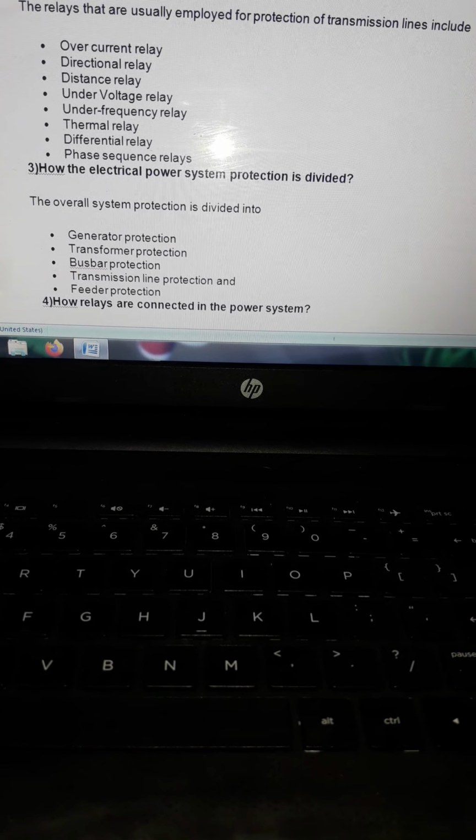The next question is, how is the electrical power system protection divided? The overall system protection is divided into various parts. Among them, the major protection parts are generator protection, transformer protection, bus bar protection, transmission line protection, and feeder protection. All of you know about the generator, transformer, feeder, and transmission line. So the electrical power protection is divided like this.